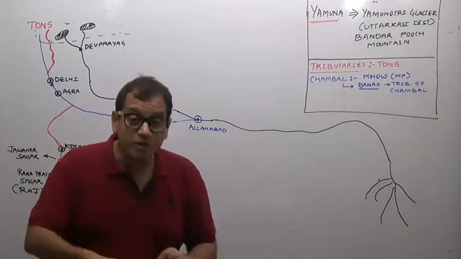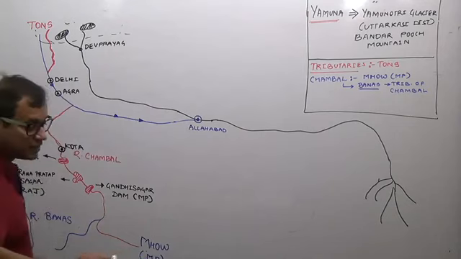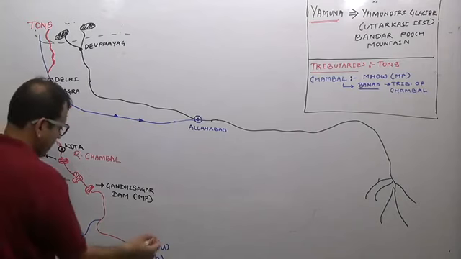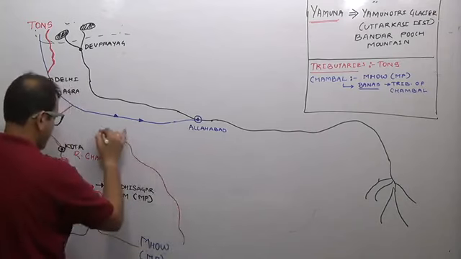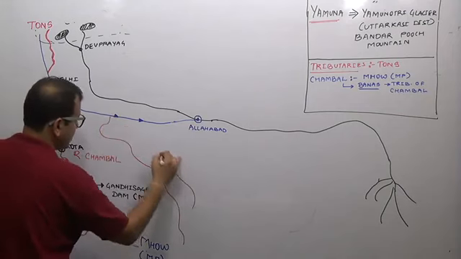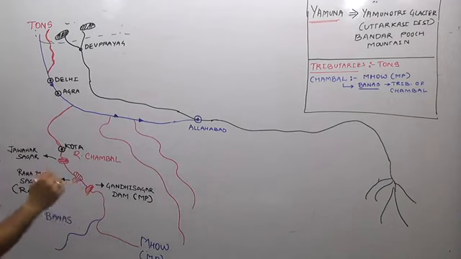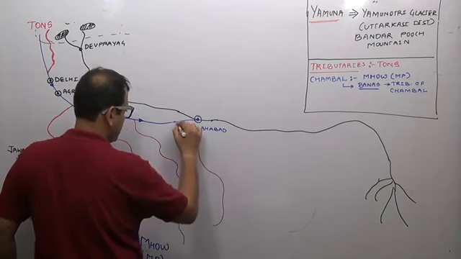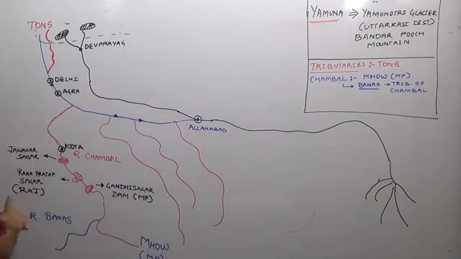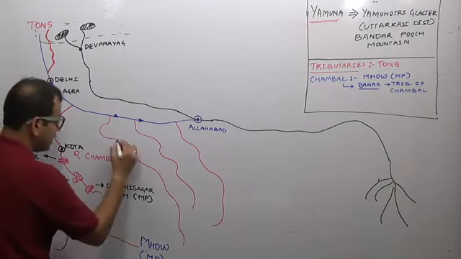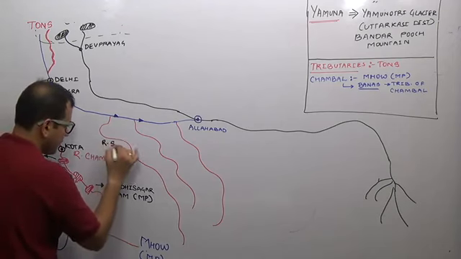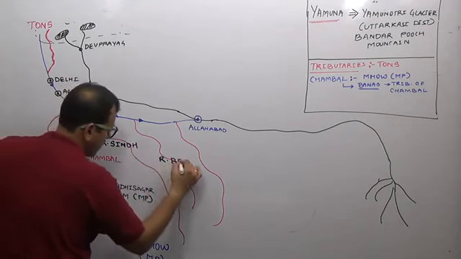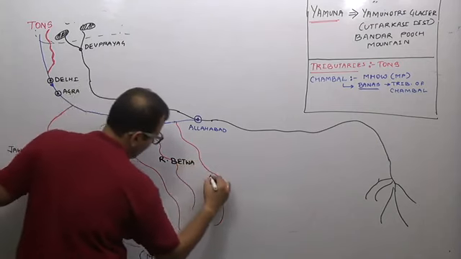The second important tributary after river Chambal of Yamuna is river Sindh. The third important tributary is river Betwa, and the fourth important tributary is river Ken. So after that the important tributaries are, I will write in black color, river Sindh, river Betwa, river Ken.